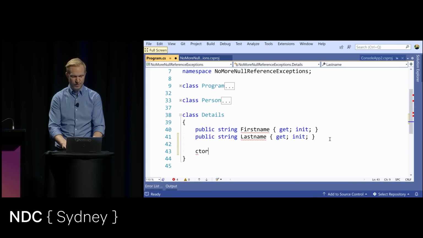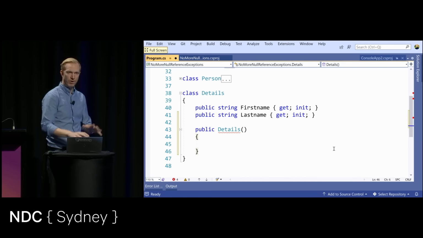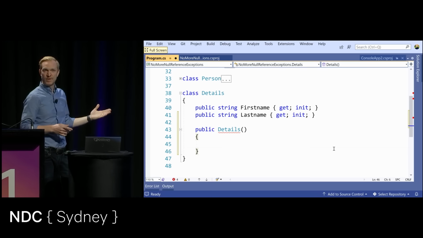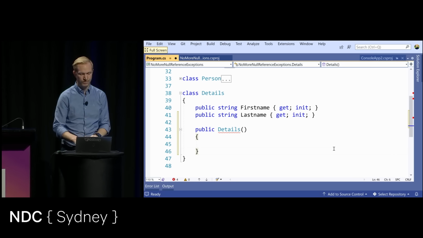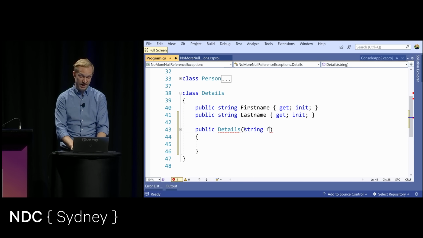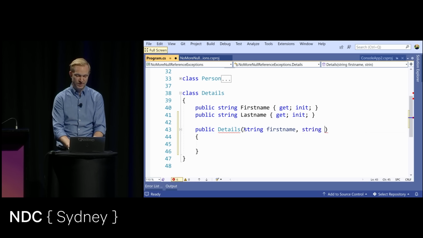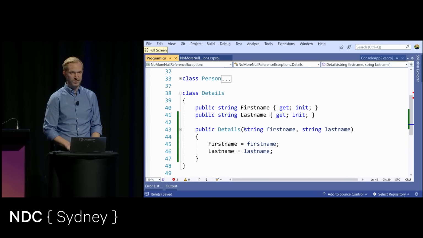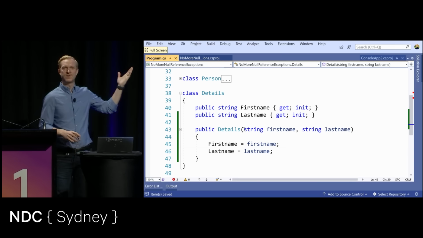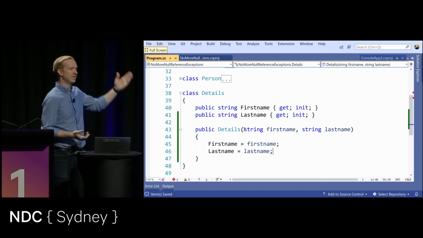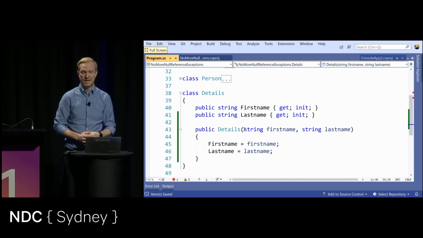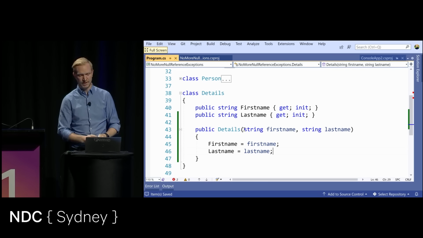I could introduce a constructor. If I introduce a constructor, the error moves from the properties to the constructors, because now it should be the constructor that is in charge of setting these to a proper value. This means that I should probably take first name and last name as parameters here, and set these to their appropriate values. And if I do, the error is now disappearing. But the problem here is that I've now changed the contract of my class. If you were to do this at work, you would change how everyone instantiates this class, which is, again, not really a good thing.